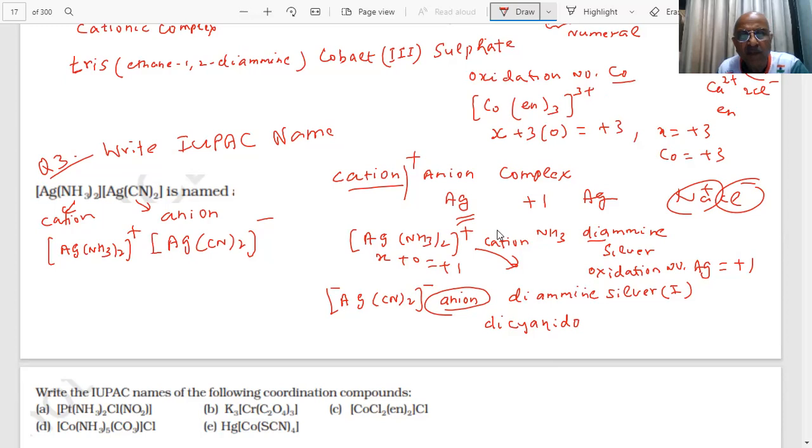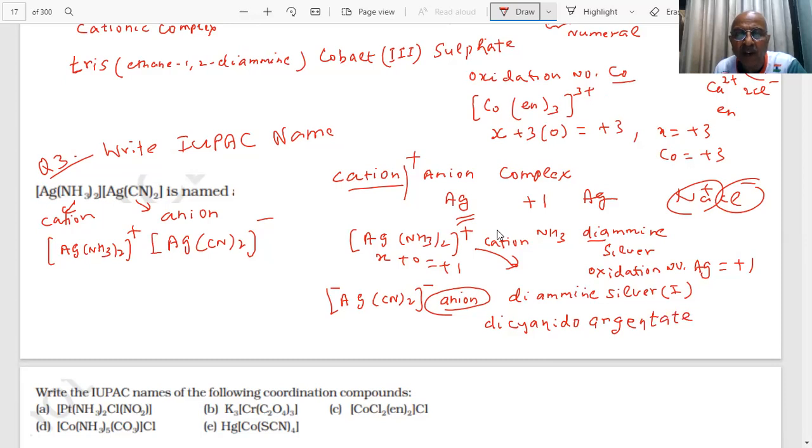You don't call it silver. It's called argentate. Spelling: ARGENTATE. If the spelling is wrong, then no marks.